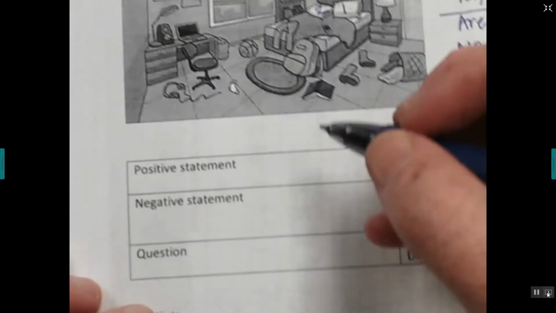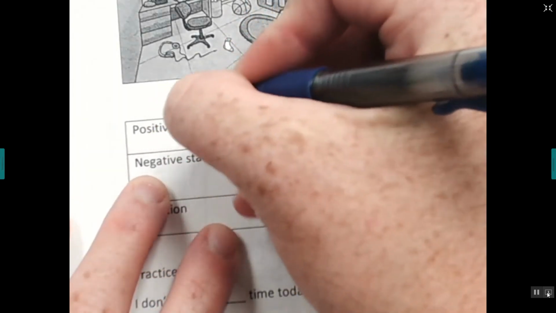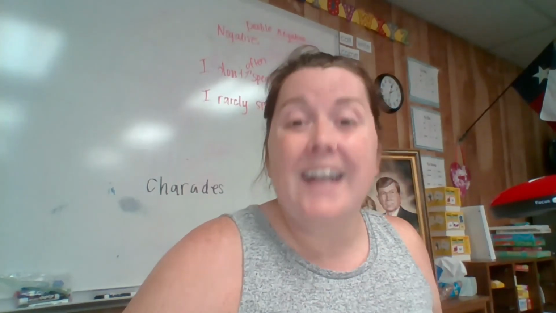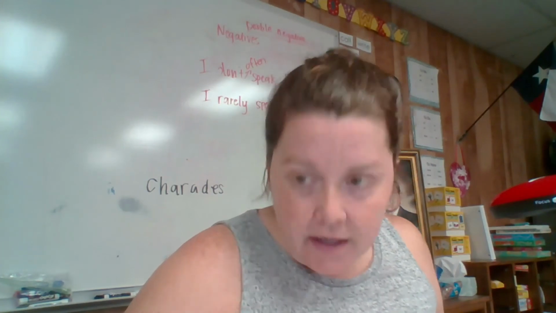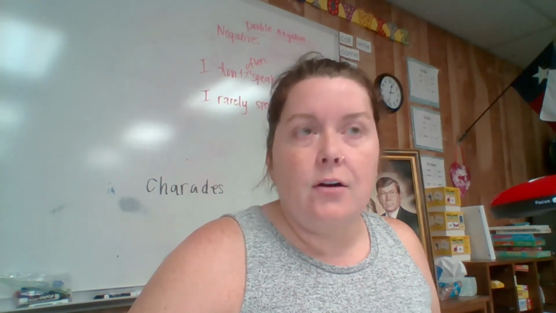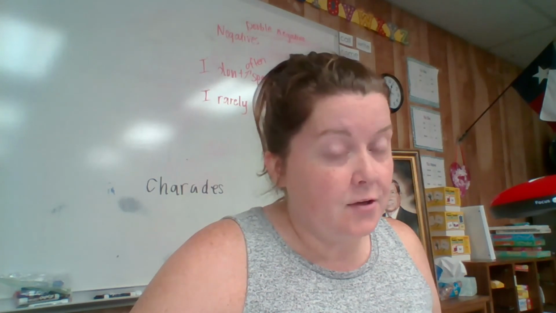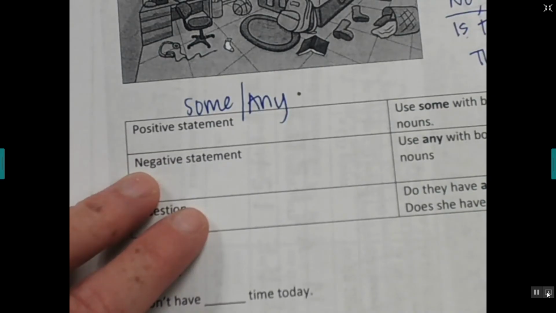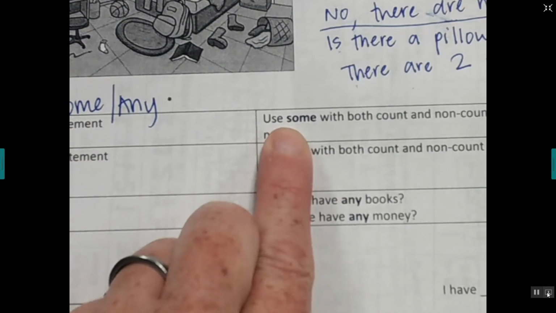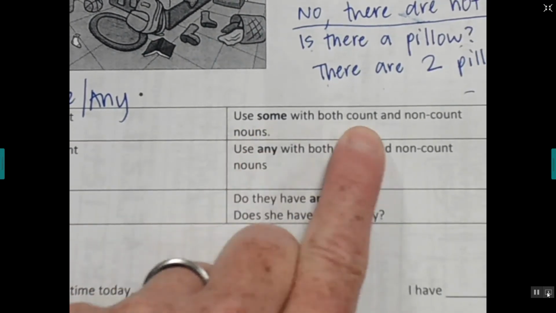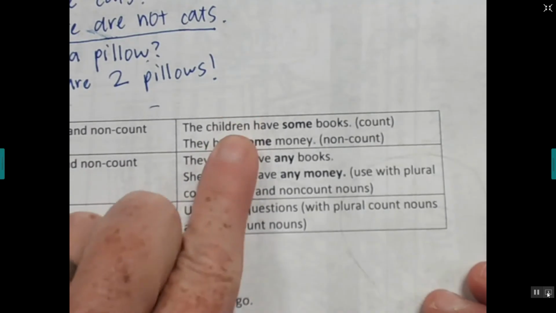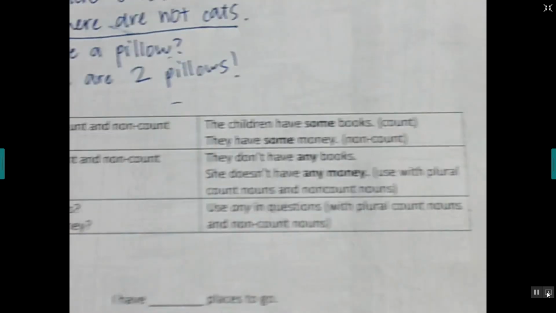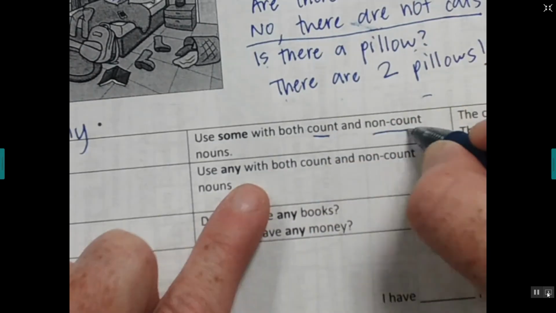Okay, and so now this next part, we're talking about some or any, okay? This is algunos. In English, we have 2 different words that you have to use because, of course, English is stupid, all right? Okay, so look at this. In a positive statement, you can use some with both count and non-count nouns, right? The children have some books. They have some money. So you can use some with both count and non-count nouns.